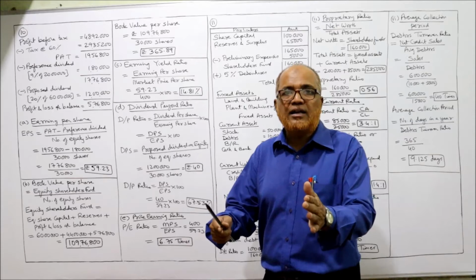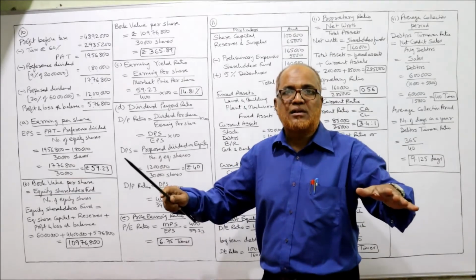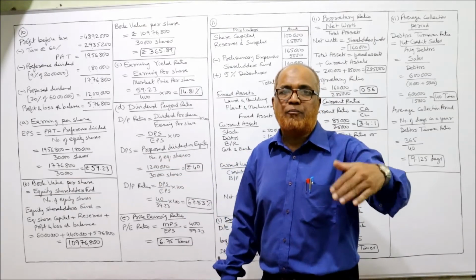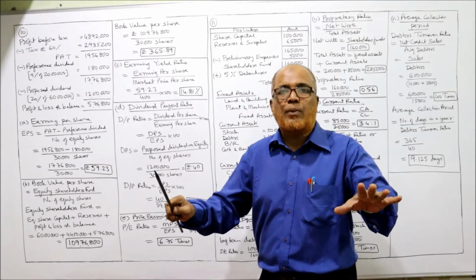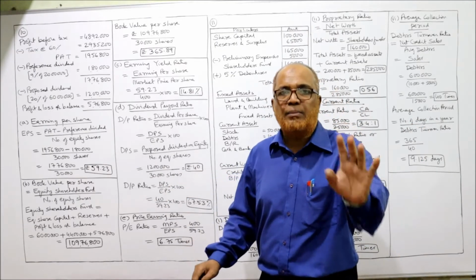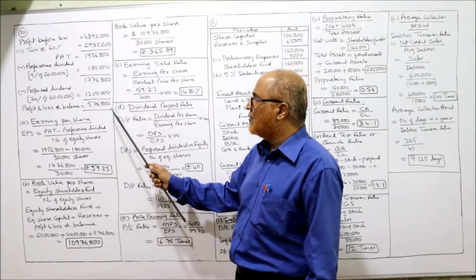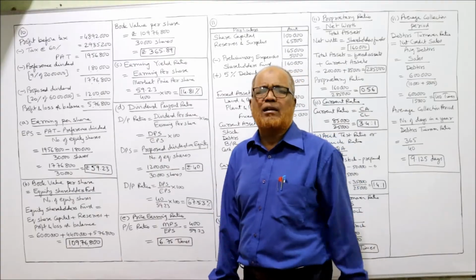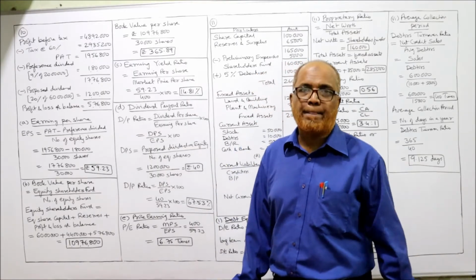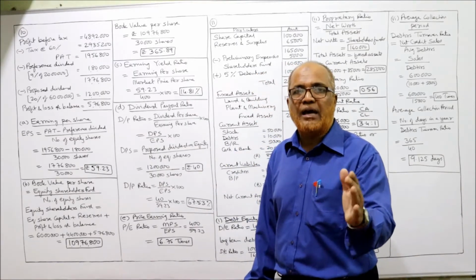That means the current year's profit we have disbursed. We have paid the income tax, we have paid the preference dividend, we have paid the equity dividend. After making all appropriations, the balance available in the profit and loss account is 5,76,800. These are the basic calculations we require in this problem. Now we'll attempt the questions one by one.